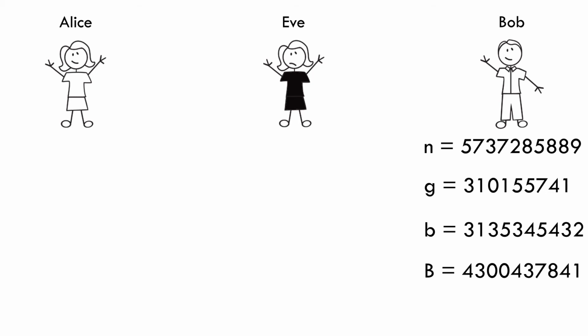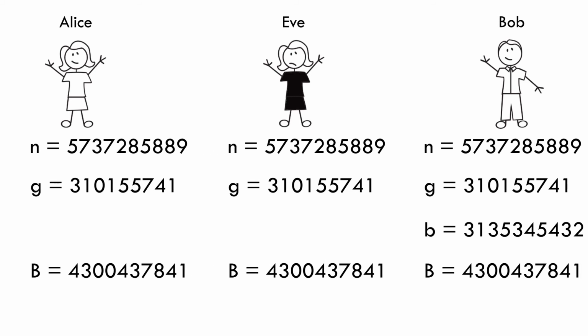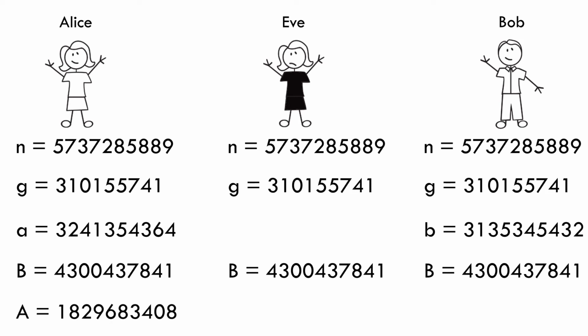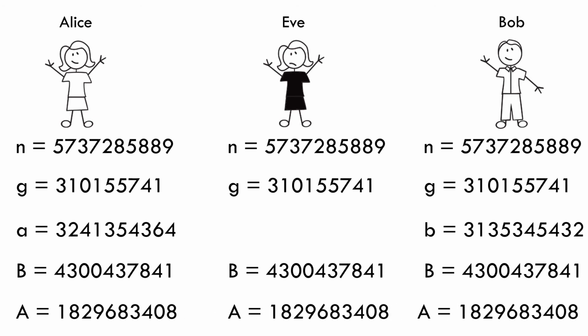He then sends his public key to Alice, and Eve intercepts this along the way. Now Alice picks a private integer a and forms her public key, capital A, by raising g to the ath power, mod n, and sends this to Bob. Eve intercepts this number also, so that she now has g, capital A and capital B.